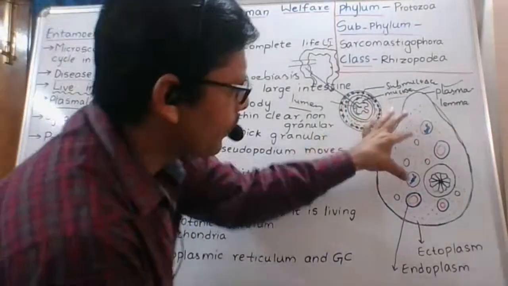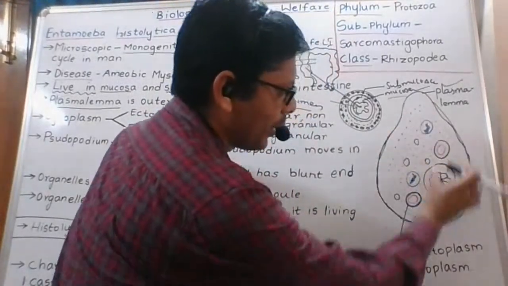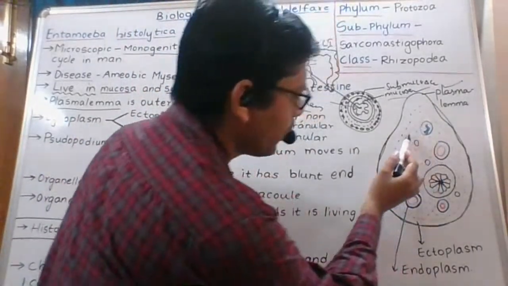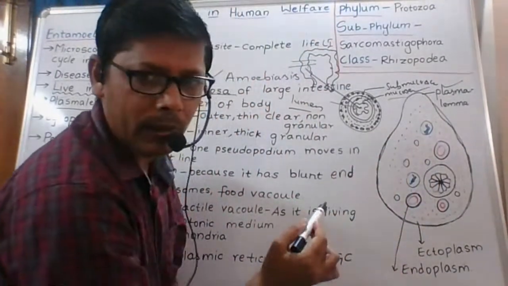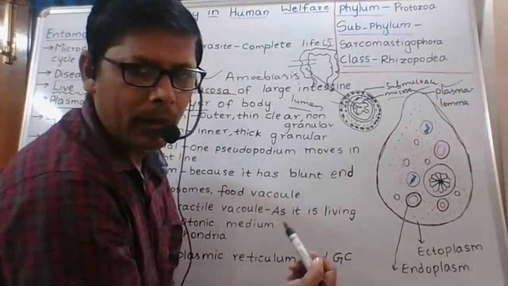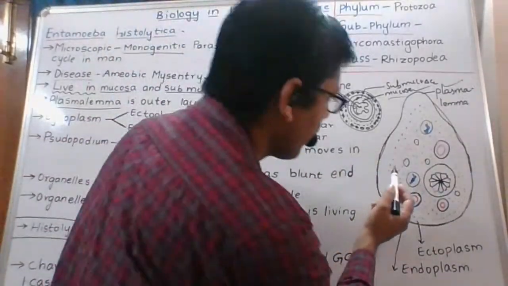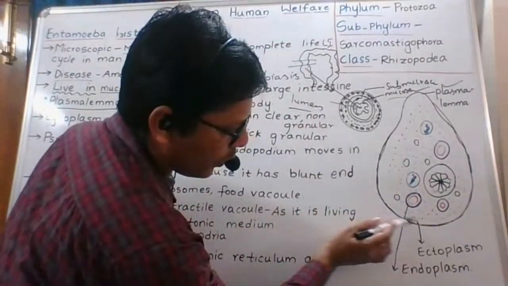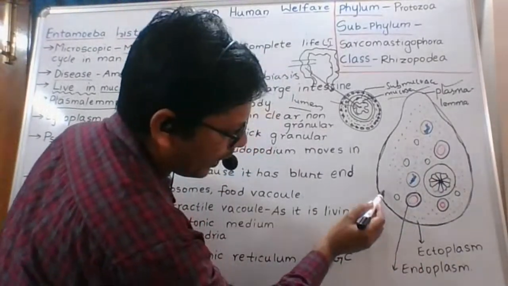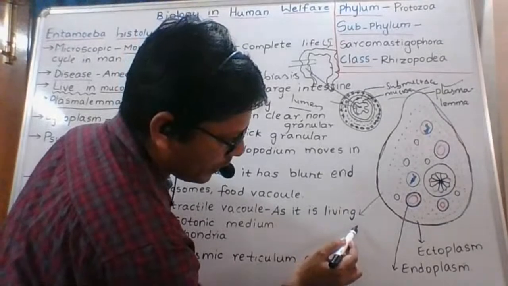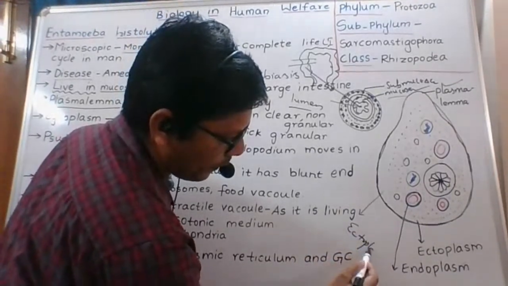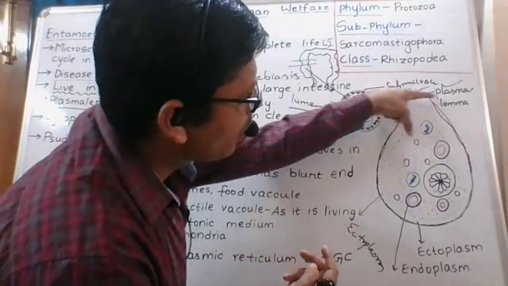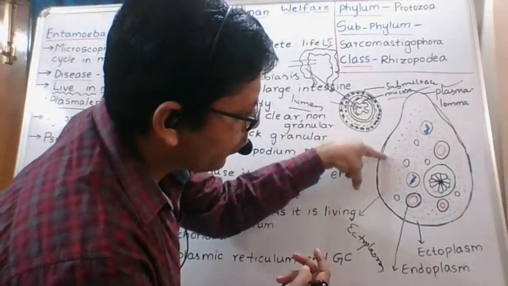Next, if you go inside this plasma lemma, there is cytoplasm. This cytoplasm is differentiated into, first, the outer ectoplasm. I am drawing and labeling again here. This is called ectoplasm, the cytoplasm just below the plasma lemma, this white part.